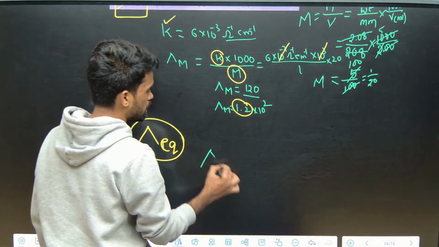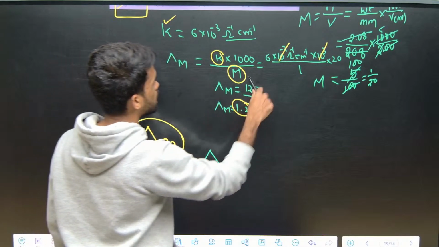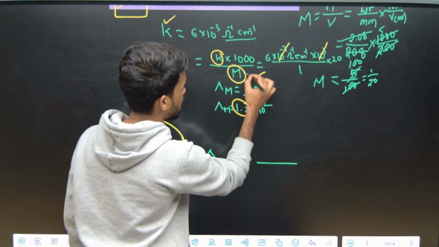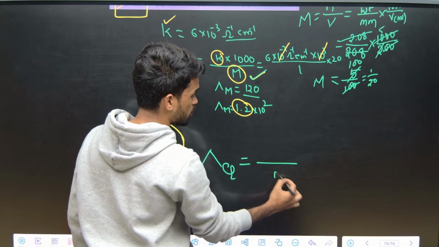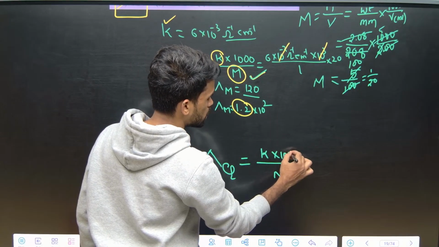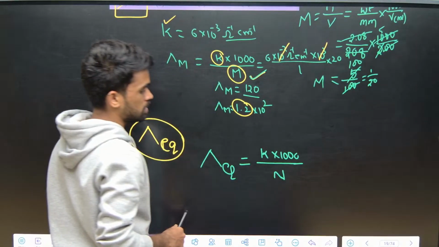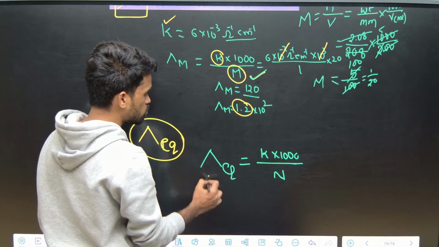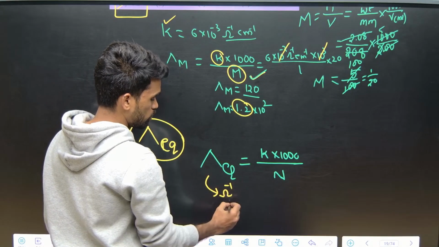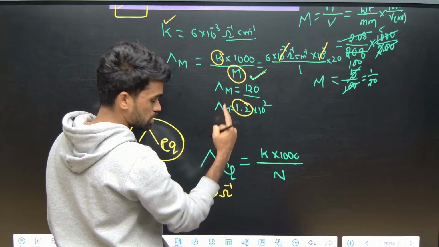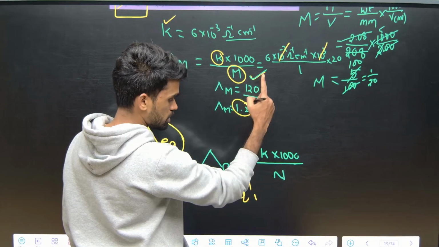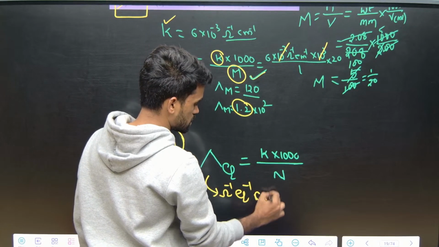Equivalent conductance is similar to this, but here we are using normality. There I am using molarity, here I should express in terms of normality. So K into 1000 in the numerator and the denominator normality N. What are the units for these? Similar to that, ohm inverse. There you are saying mole inverse, you should say here equivalent inverse. Then centimeter square, the same.